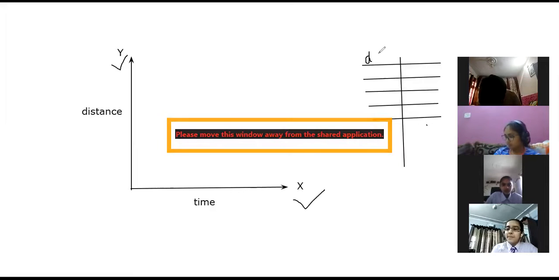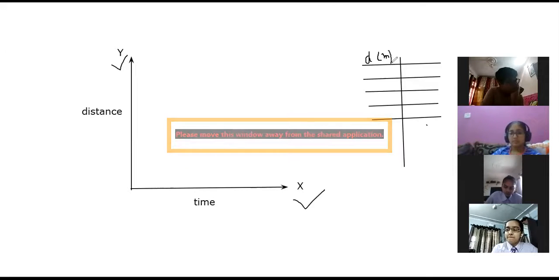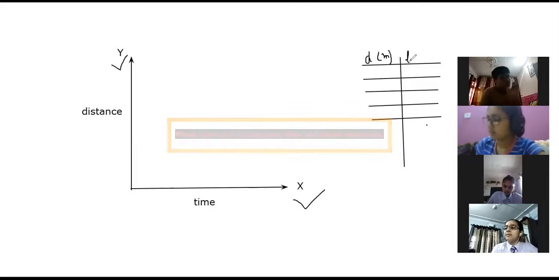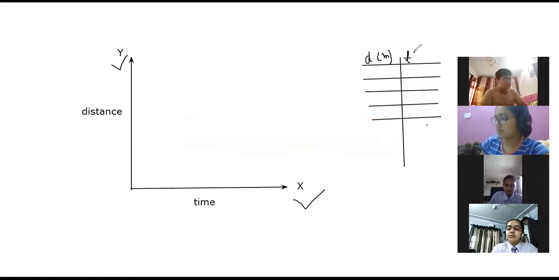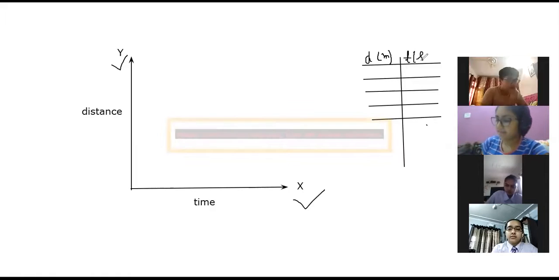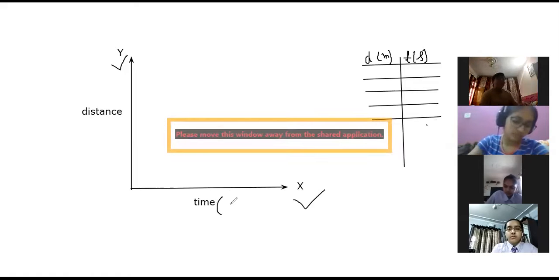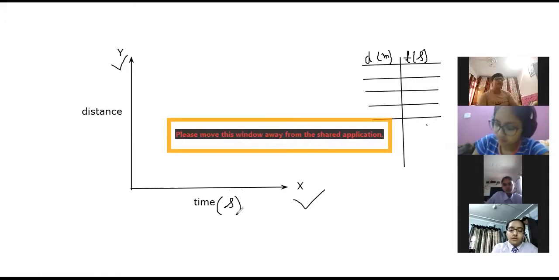On one side, distance. Let's have the distance in meters, so put it in the bracket M, M for meter. And let's have the time in seconds, put in the bracket second. Same way along with the graph, where the x-axis says time, put in the bracket second. And this is a must, you have to write it.